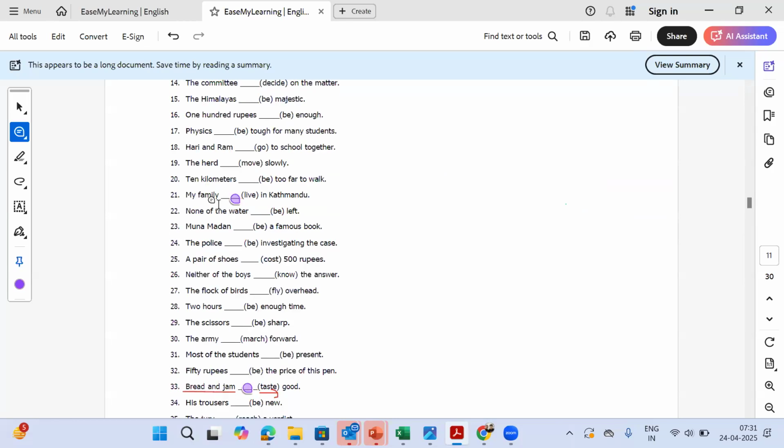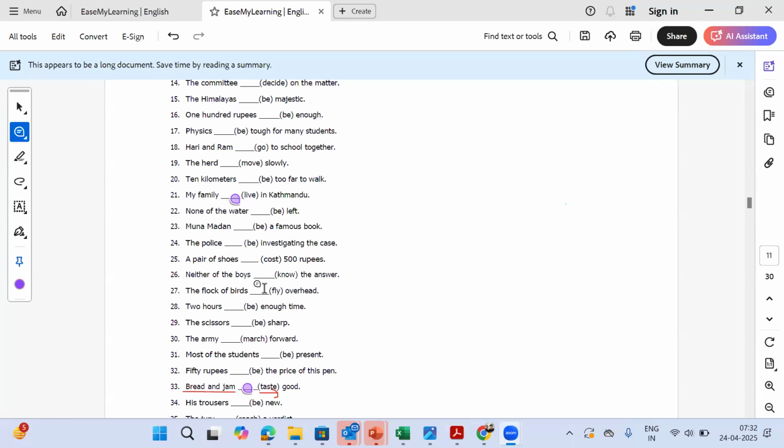Now we move on to question number 18. Hari and Ram dash to school together. So your options are go or goes, any form of go. Hari and Ram goes. Type in the comment box, please. We will consider the answer from the chat box itself.